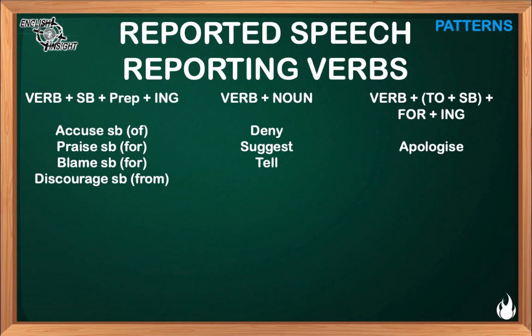Apologize. Apologize to somebody for doing something. And finally, those verbs follow the pattern verb plus somebody plus a noun: ask and tell. For example, ask me a question or tell me the answer.